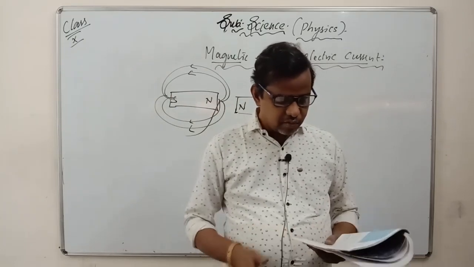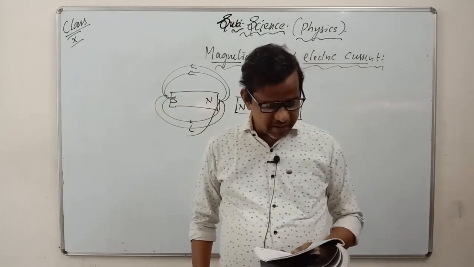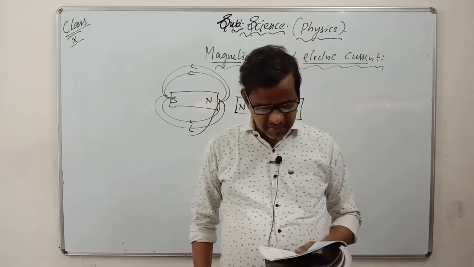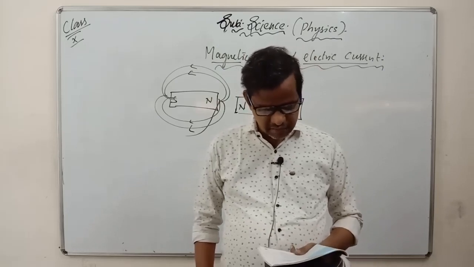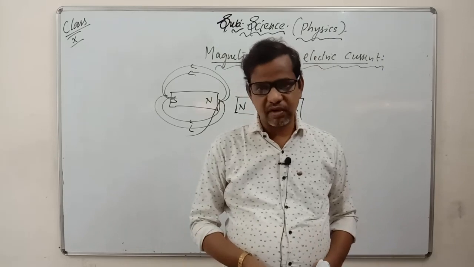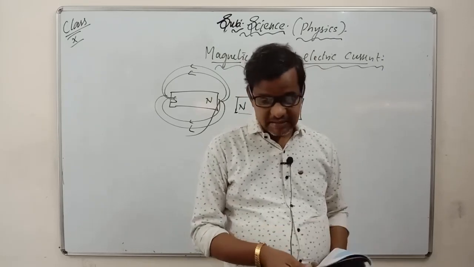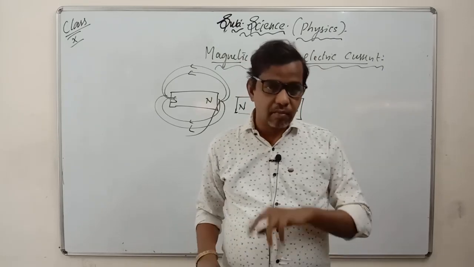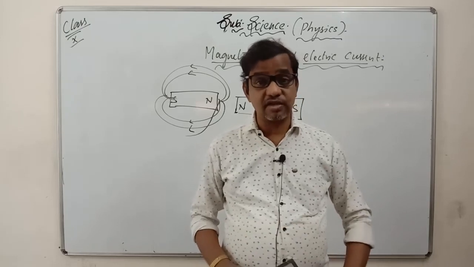No two fields are found to cross each other. If they did, it would mean that at the point of intersection, the compass needle would point towards two directions, which is not possible. That is what we are saying. So if they pass each other, the compass should show both directions. But the compass cannot show both directions.